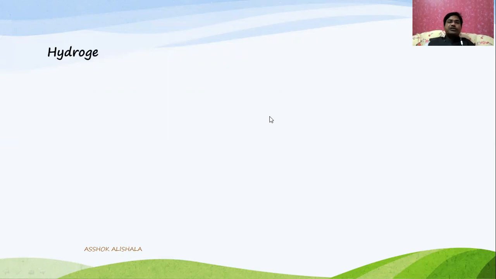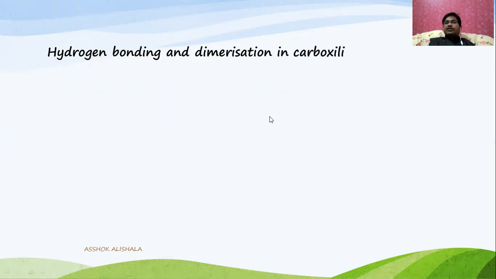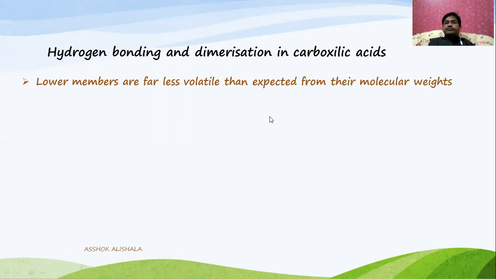The other property is hydrogen bonding. This is a very important factor in the case of carboxylic acids: hydrogen bonding and dimerization of carboxylic acids, mainly in the lower members. The observed molecular weight of formic acid or acetic acid is greater than expected.